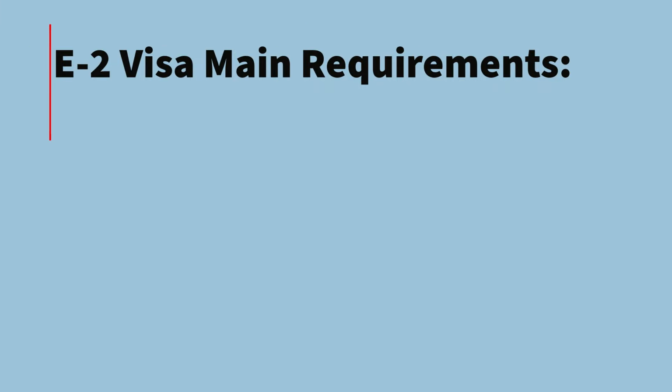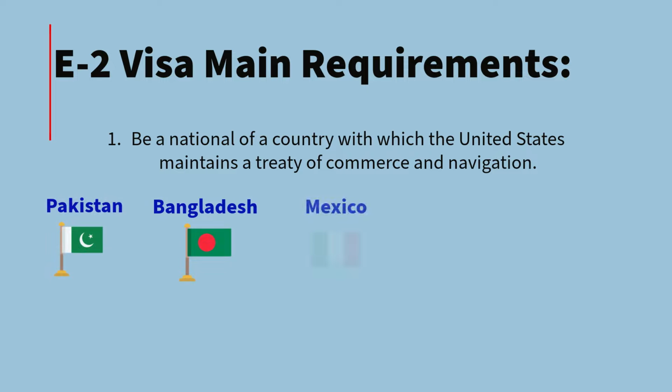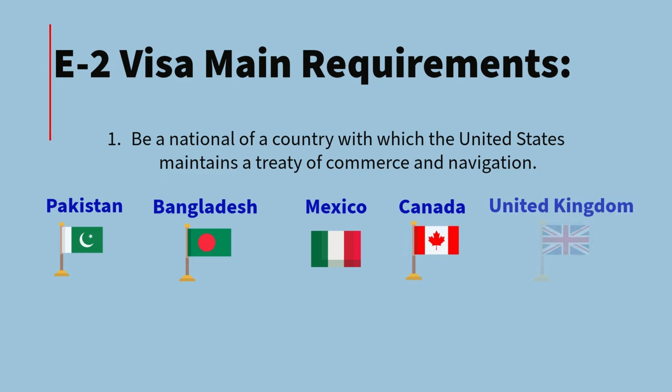To qualify for the E2 visa, an individual must be a national of a country that has a treaty of commerce and navigation with the United States. Pakistan, Bangladesh, Mexico, Canada, and the United Kingdom are included in the list of the said treaty countries.